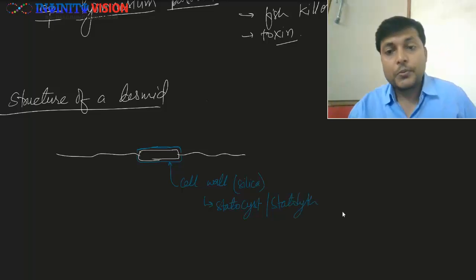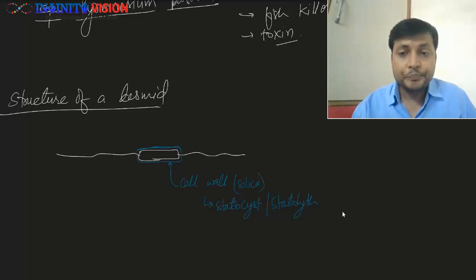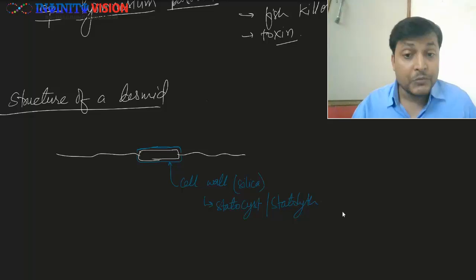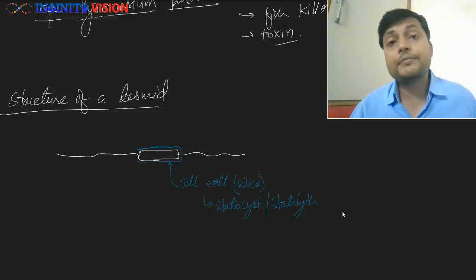So if you look at a desmid, they are usually golden in color, they have two flagella, and they have a cell wall which is made up of silica.